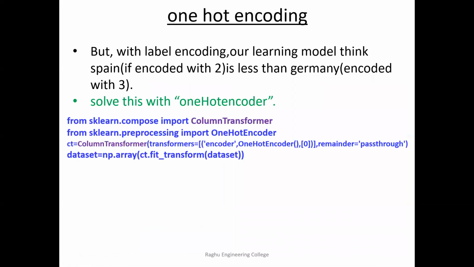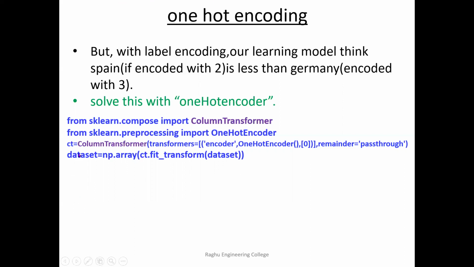So what is one-hot encoding? I will explain later. But to write one-hot encoding, we use a class called ColumnTransformer and also OneHotEncoder. You need to use these two classes. The first one is available from compose and the second one is available from preprocessing. In the previous Anaconda version, Spyder 3.3 I think, or before, there was no need to use ColumnTransformer; only OneHotEncoder was enough. But if you downloaded the latest Anaconda and are using Spyder, you must use ColumnTransformer.